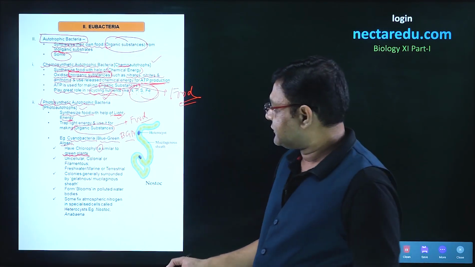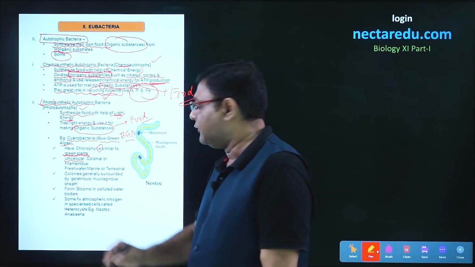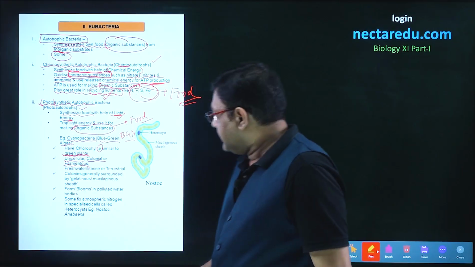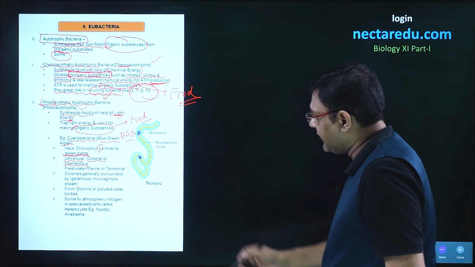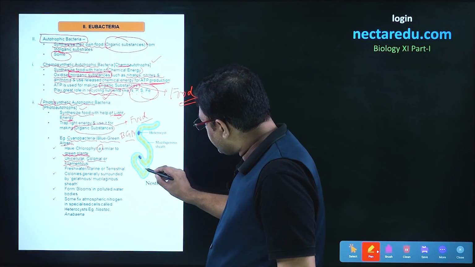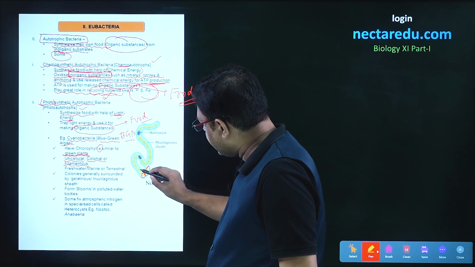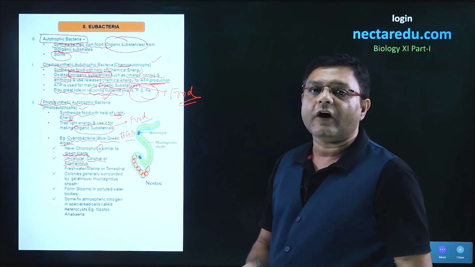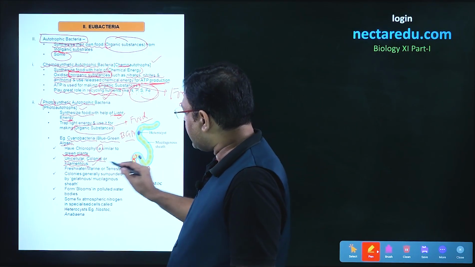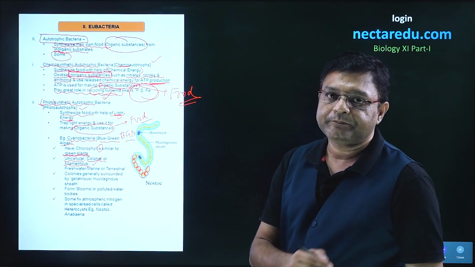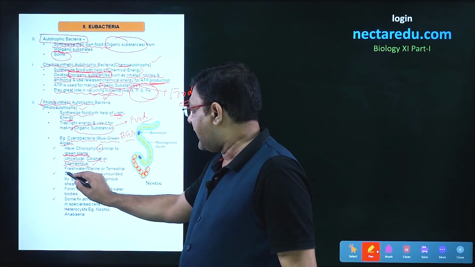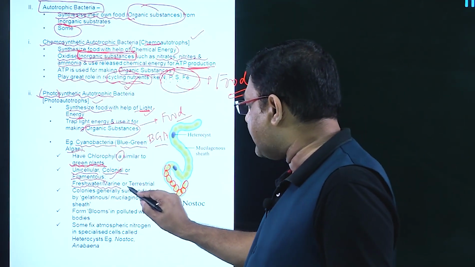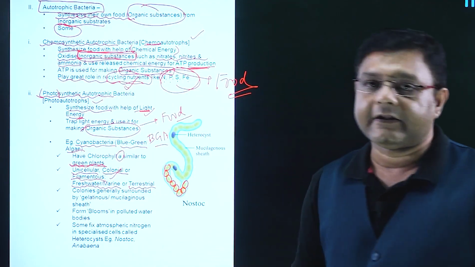Talking of their structure, cyanobacteria can be unicellular. They can also be colonial or filamentous. In the diagram shown, we see that many cells are present. These are single bacterial cells, but they have united to form a filament. So this is an example of filamentous cyanobacteria. Talking of habitat, cyanobacteria can be present in fresh water or marine water. They can also be present on land, so they can be terrestrial.